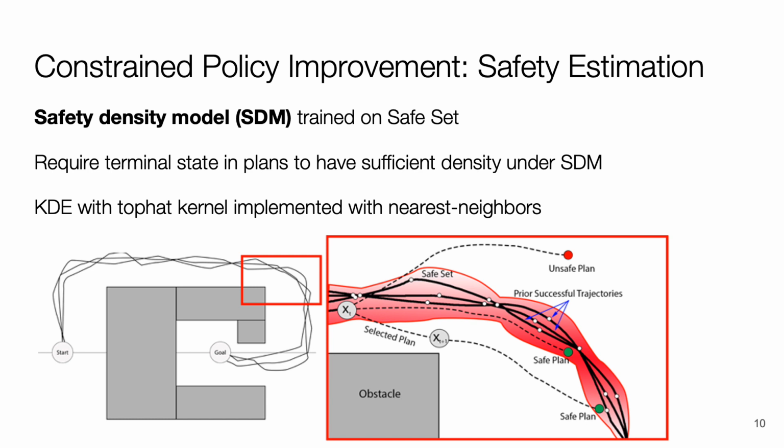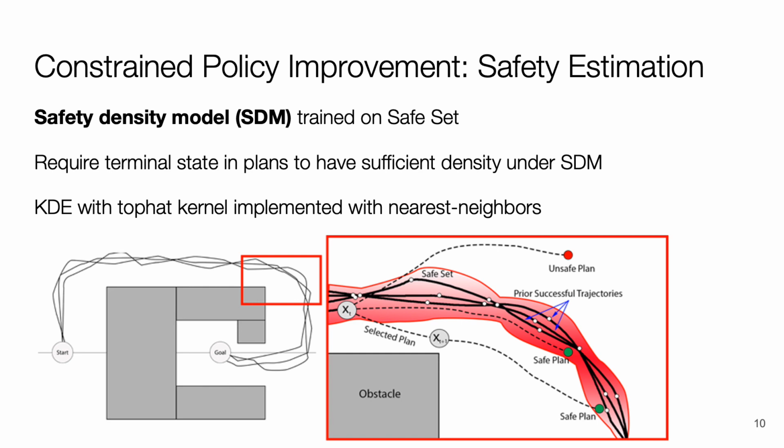Note that this constraint still allows the agent to explore outside the safe set as in this figure, as long as it can find a sequence of controls that will robustly take it back to the safe set. In this figure, the agent considers three plans at x sub t. The first one is unsafe, as it doesn't end up back in a region with high density under the SDM. The other two are both safe, as their last states have sufficient density under the SDM.